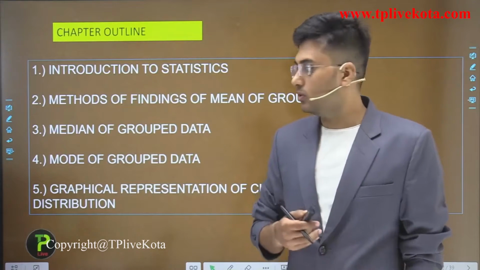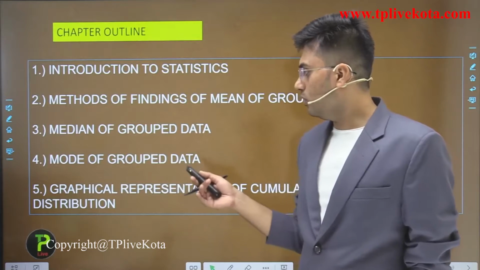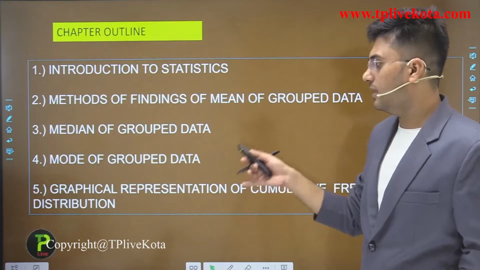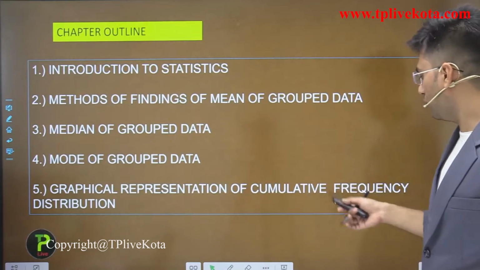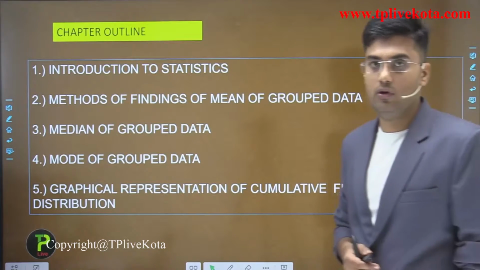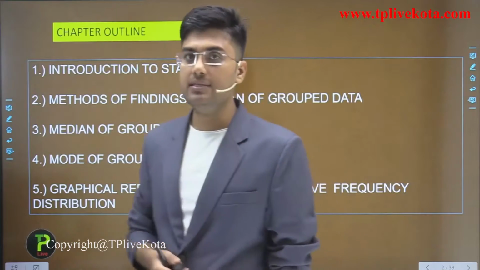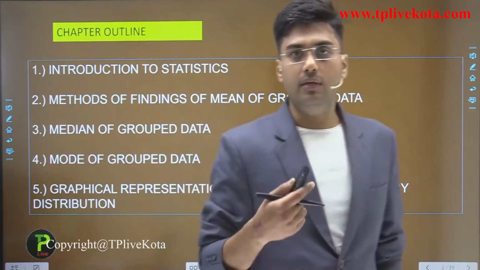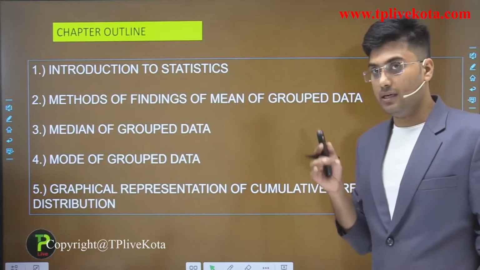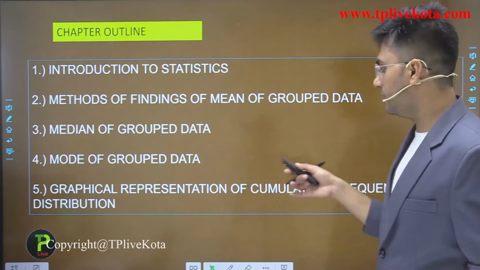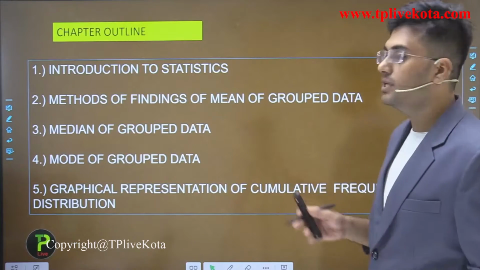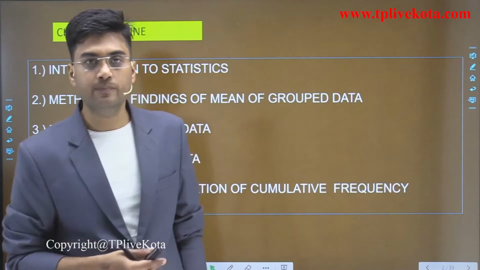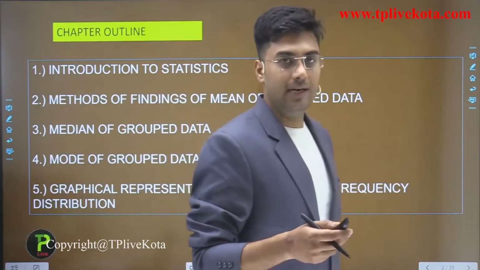After this we discuss the mode of group data, and finally we discuss the graphical representation of cumulative frequency distribution. In class 9th we discussed graphical representation of data. In class 10th we discuss graphical representation of cumulative frequency distribution, and we call it ogive curves. Clear?